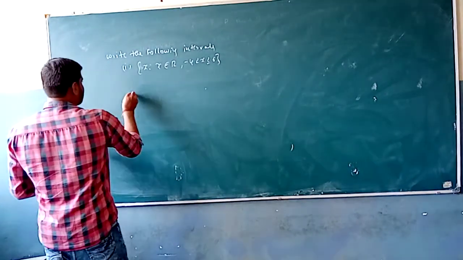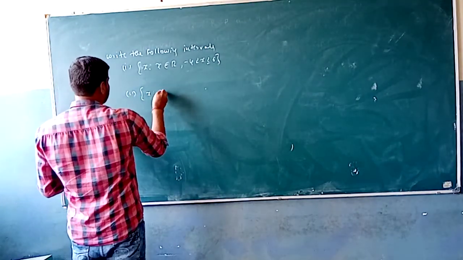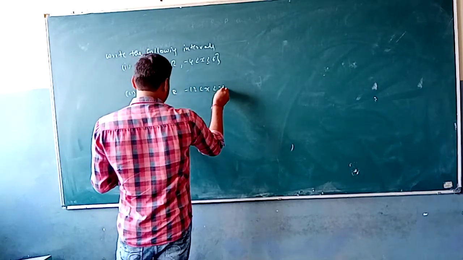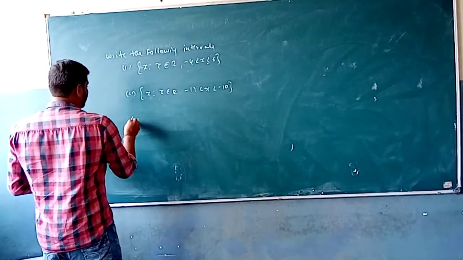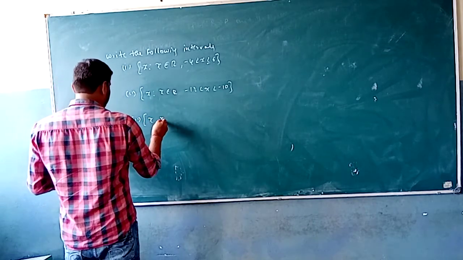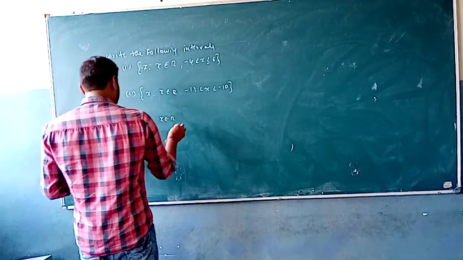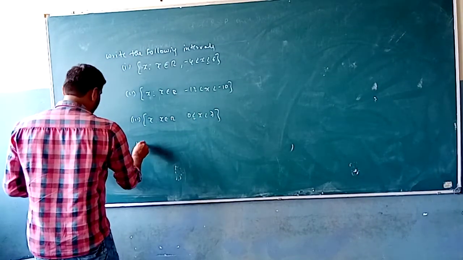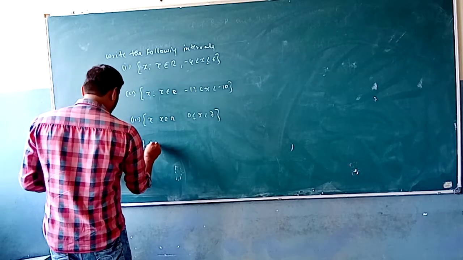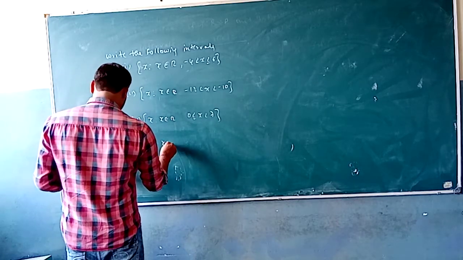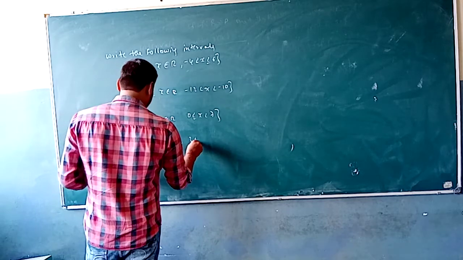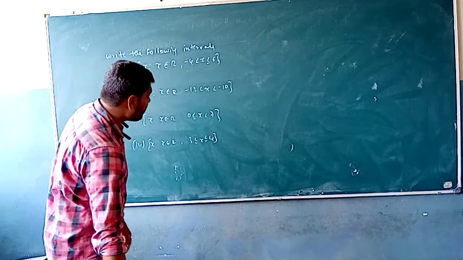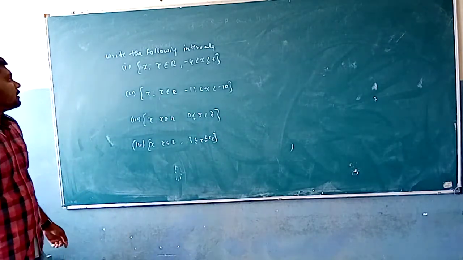That's the first problem. The second problem is x such that x belongs to R, minus 12 less than x less than minus 10. And the third one is x such that x belongs to R, 0 less than or equal to x less than 7. The fourth problem is x such that x belongs to R, 3 less than or equal to x less than or equal to 4. So write the following intervals.